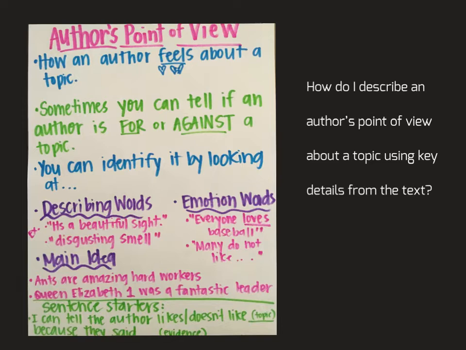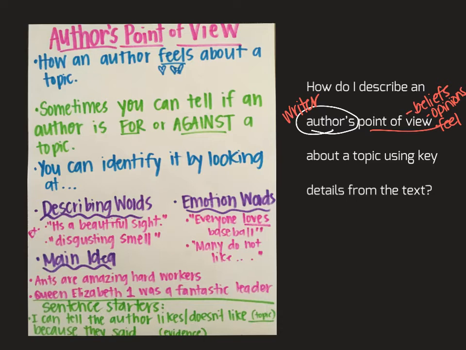It says, how do I describe an author's point of view about a topic using key details from the text? Remember, when we're talking about describing an author's point of view, it can talk about how the author is feeling, what their beliefs are on a topic. We know that the author is the person that is writing the story, so we're going to put writer. And the author's point of view, remember, are their beliefs, their opinions, and how they feel.